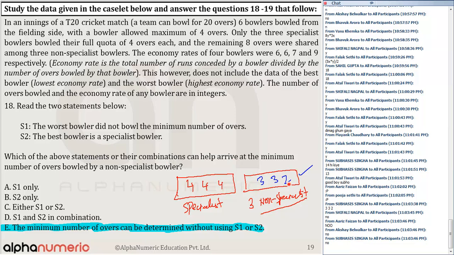But to find out this 2, do I need these 2 statements? No, this will come anyway. How many overs were bowled by these 3 non-specialist bowlers? That is 3, 3, and 2. So that's why the answer is option number E. The answer is 2. The minimum number of overs bowled by a non-specialist bowler is 2, for which we do not need S1 and S2 information. Is that clear to all of you?